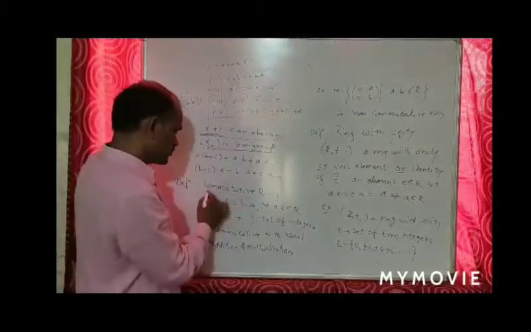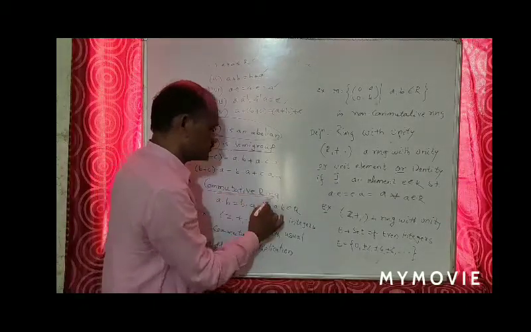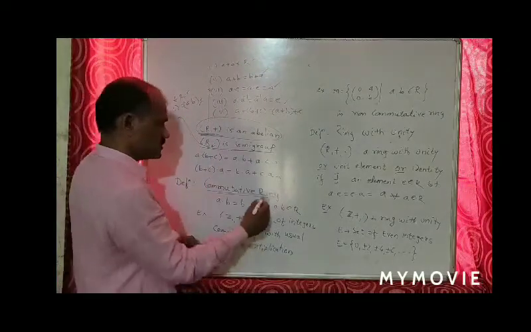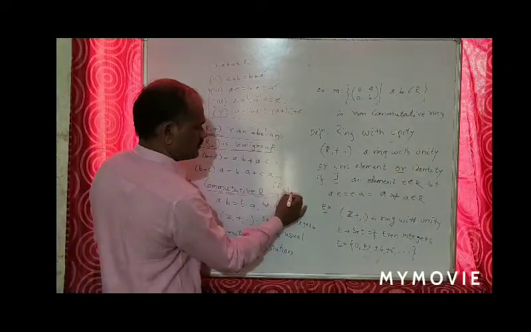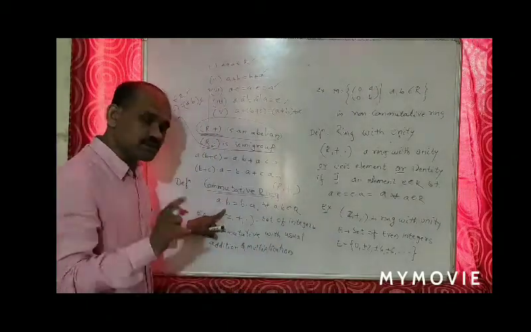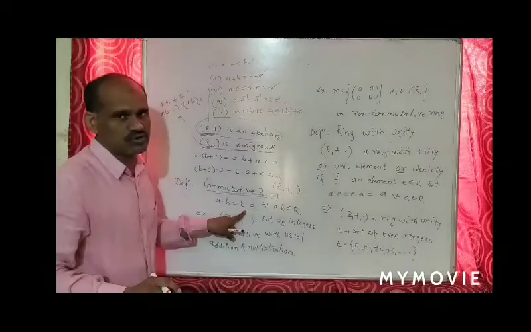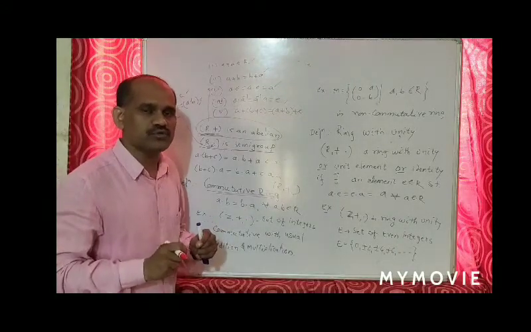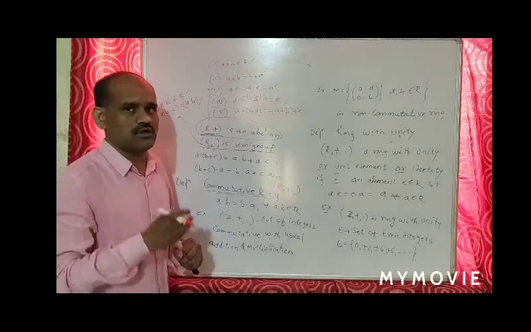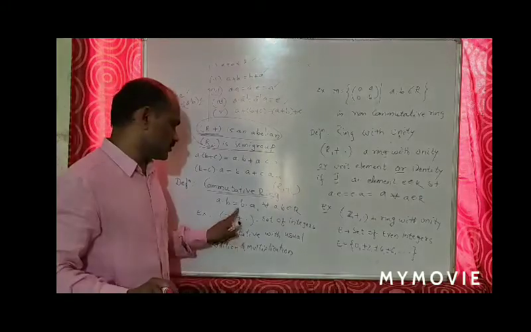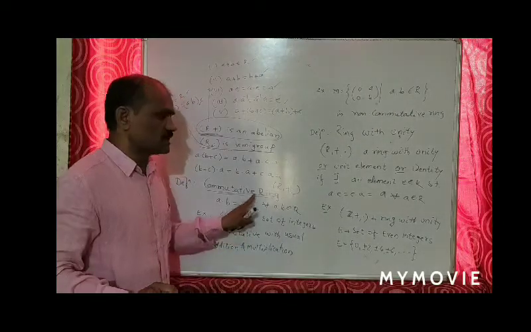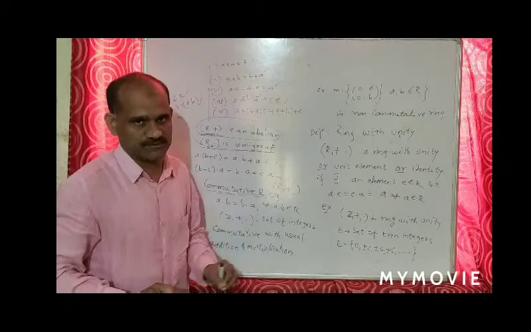Now we discuss what is meant by a commutative ring. Any ring (R, +, ·) satisfying the property a·b = b·a, that is, the commutative law with respect to multiplication or product, is called a commutative ring.